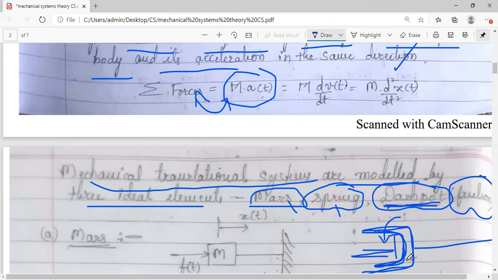Okay, because of the friction of that, this piston will be moving. So because of that, friction is the third parameter which is idealized for these translational systems. So remember, mass, spring, and friction or dashpot.